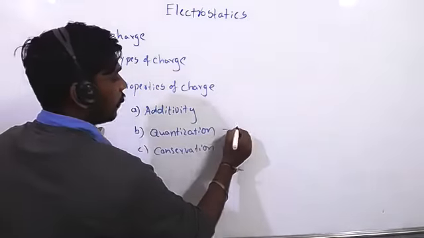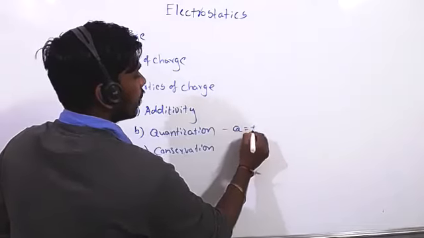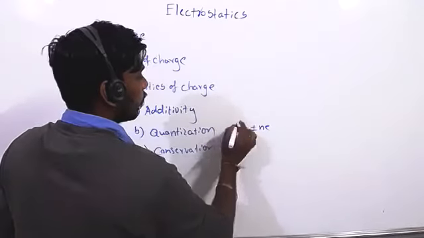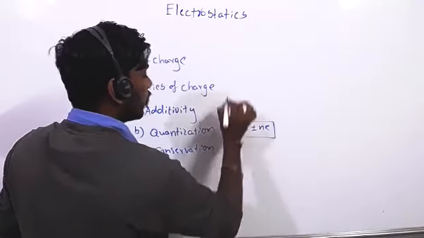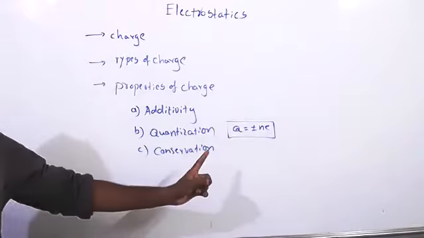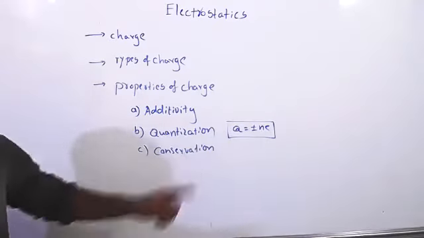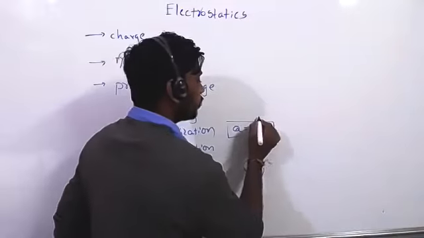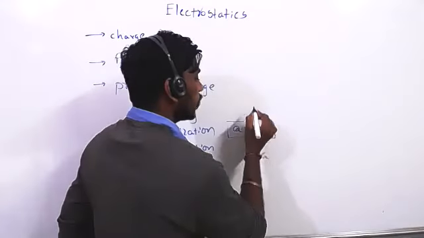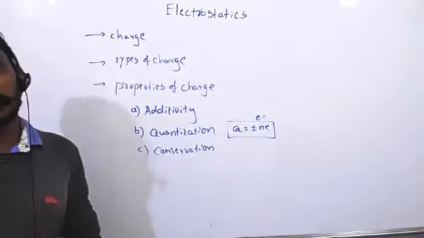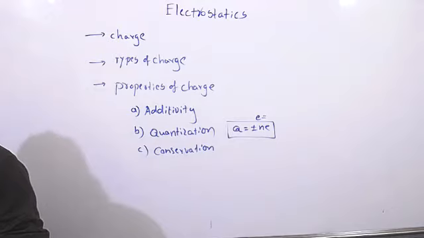Quantization of charge. We know Q is equal to plus or minus Ne. There is one formula, and here we can get problems. Based on this, we already did sums. What is e? Can you say what is e? We know charge cannot exist alone.